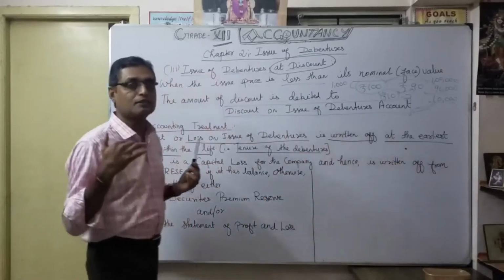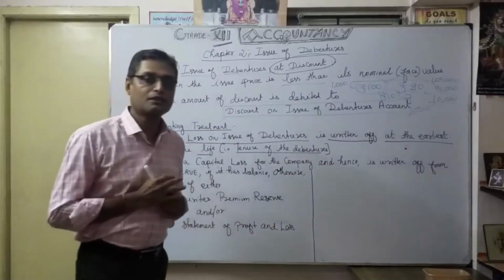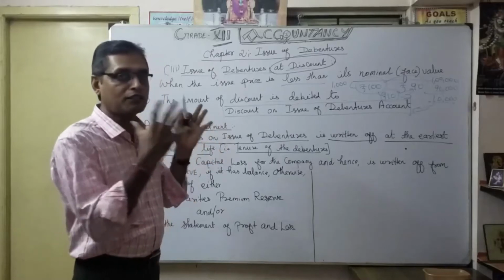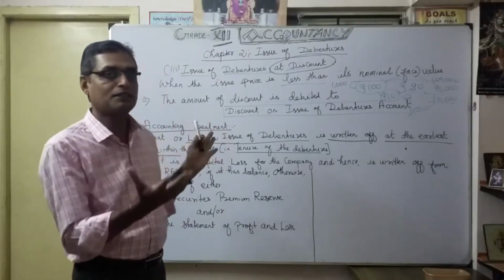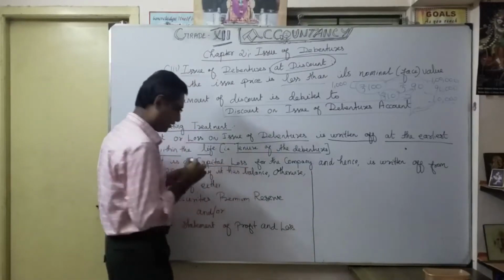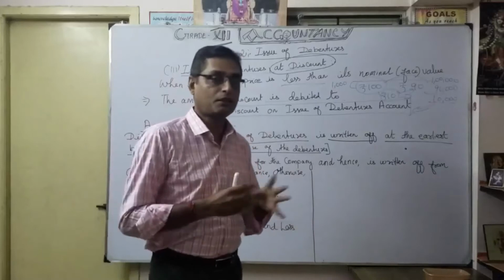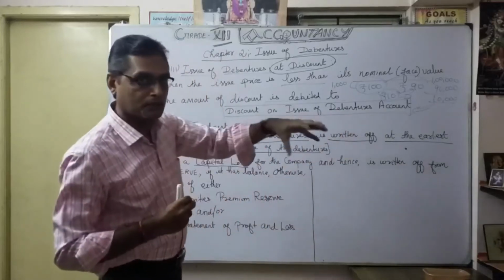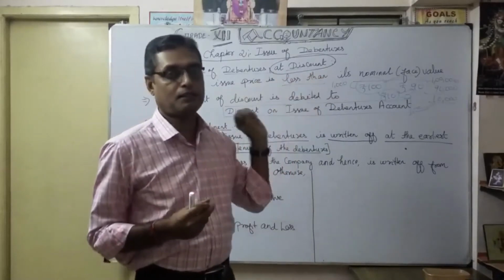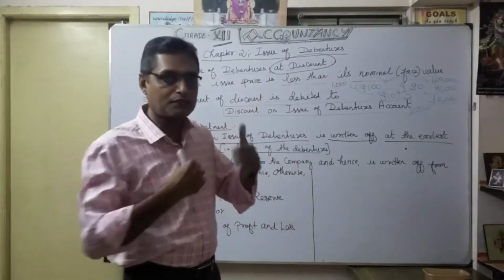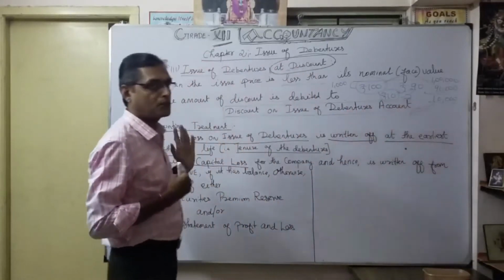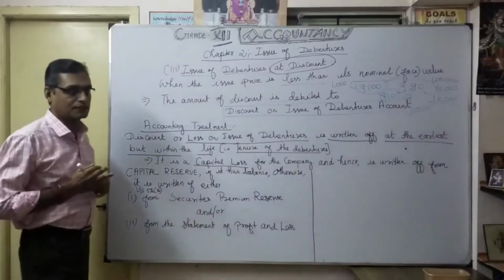For that, how you are going to compensate is very, very important. Where are you going to compensate, and how can we manage that loss with some other head? Here, it is a capital loss, isn't it? It is a capital loss, not a revenue loss, because the source is taken from outside. It is a cash inflow, so it is capital. You are collecting money to run the business. So whatever the 10,000 you are losing comes under capital loss. So it is a capital loss for the company.